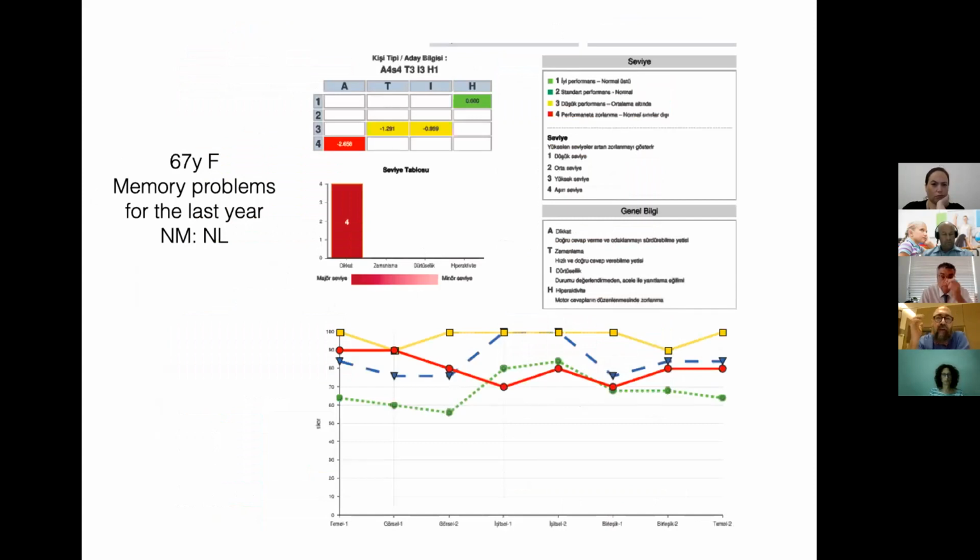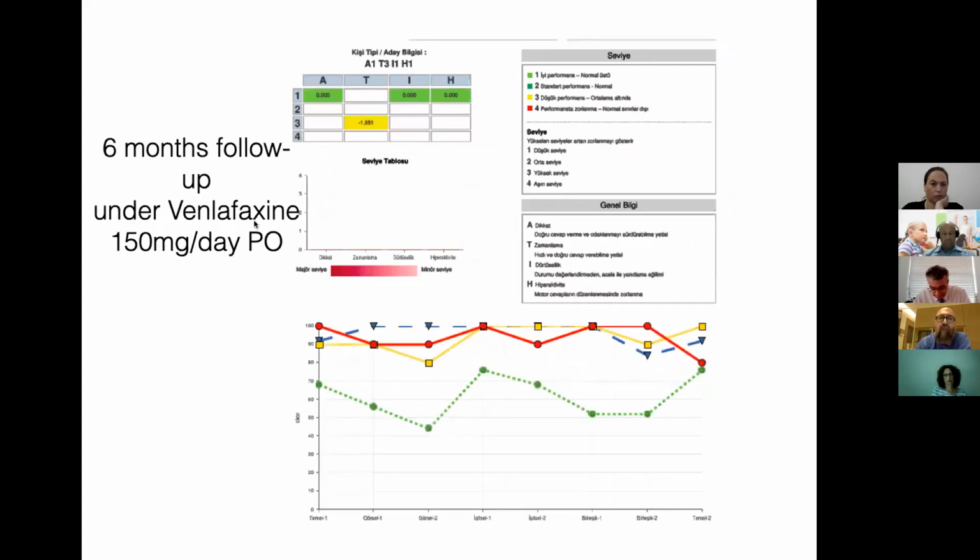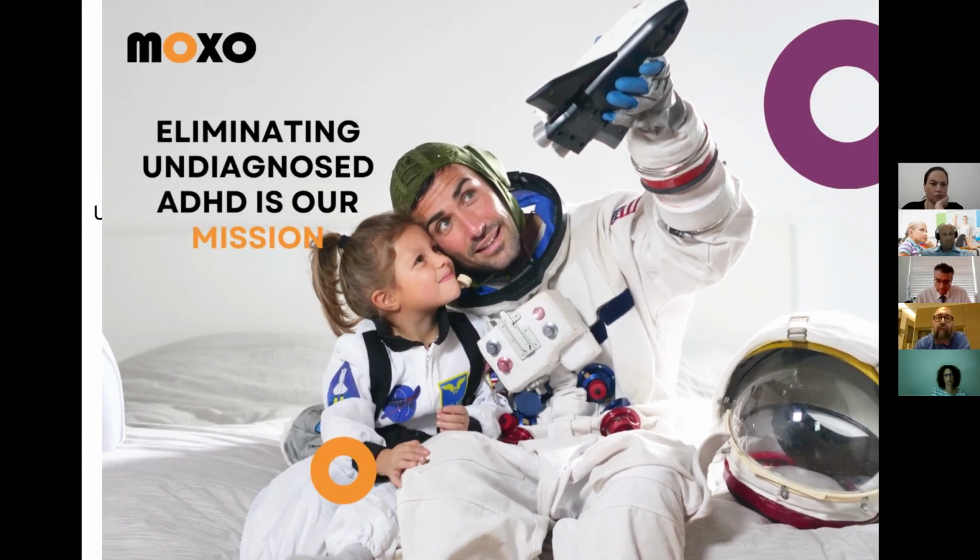Of course, we see quite a high number of cognitive problems, usually due to neurodegenerative disorders. This was a 67-year-old female that complained of memory problems over the last 1 or 2 years. Her neurological examination was completely normal, so was her brain imaging and routine neuropsychological evaluation. So actually, her profile fits what we call subjective cognitive impairment, but there's a mild problem with attention in the MOXO, and she was started on venlafaxine, up to 150 milligrams per day, and you can see the dramatic improvement in the MOXO scores in 6 months follow-up.